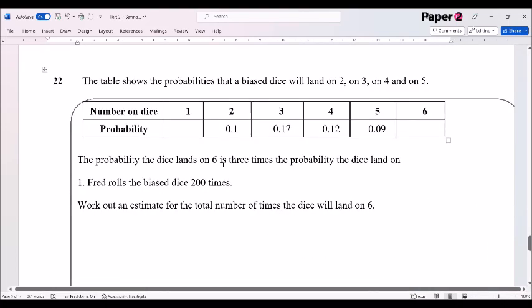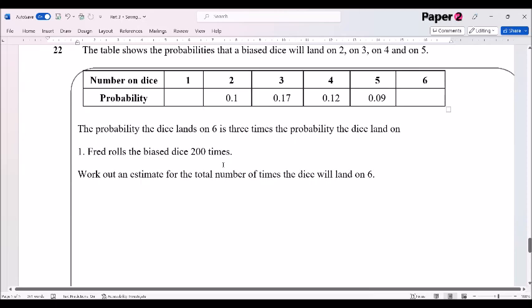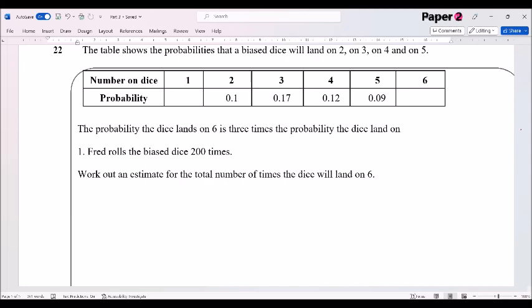Okay, question 22. The table shows the probabilities that a biased dice will land on 2, 3, 4, and 5. The probability that the dice lands on 6 is 3 times the probability that it will land on 1. Okay, so let's have a look at this. So if it lands on 1, x times, it will be 3 times, so 3x over here. Now we know that the probabilities must add up to 1.